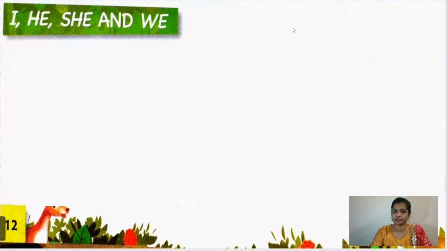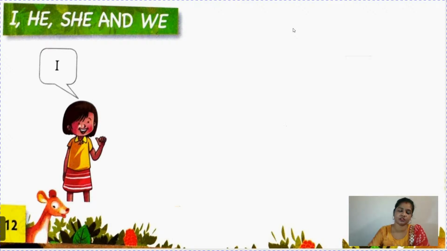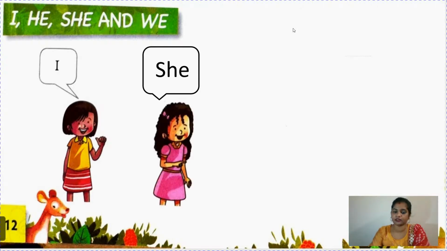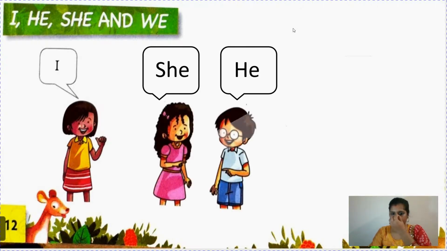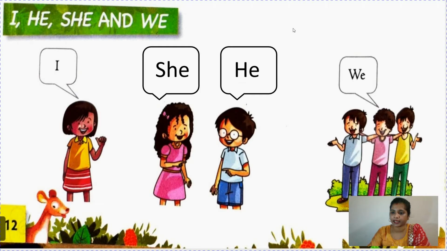Now I, he, she and we. Children, you know I we use for ourselves, or you can say myself. He is used for a boy. She is used for a girl. And we is used when we are more than one. Like suppose I am sitting with you, then we will say we. See, when a single person is talking about herself or himself, then he or she will use I. A girl will use she. For a boy we use he. And for more than one person we use we.